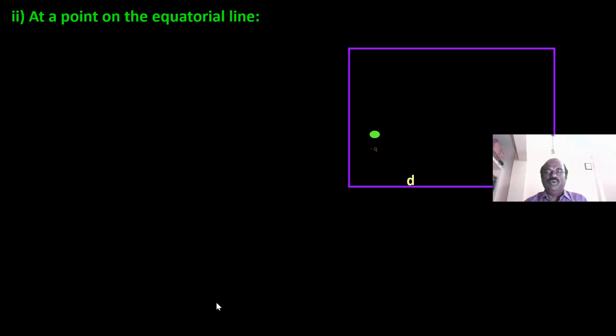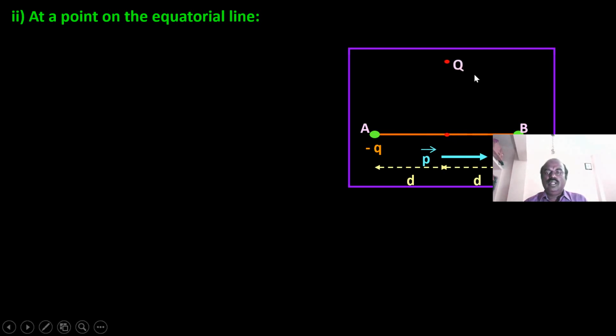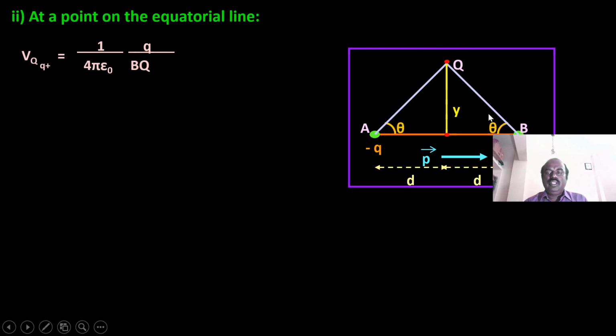Okay, then the electric potential at a point on the equatorial line of a dipole. Now the same dipole is taken and we consider the point Q, which is a point on the equatorial line. Now the distance from the center is Y. The point Q makes an angle theta with the point P, that is plus Q, and the same angle it makes with minus Q also.